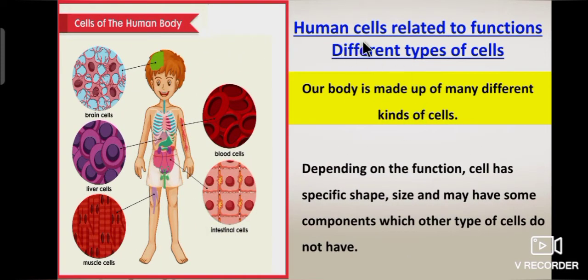Let's see human cells related to functions, different types of cells. Our body is made up of many different kinds of cells. Depending on the function, a cell has a specific shape, size and may have some components which other types of cells do not have. Brain has brain cells. Liver has liver cells. Muscles have muscle cells. Blood has blood cells. So these are the specific organs having specific cells.